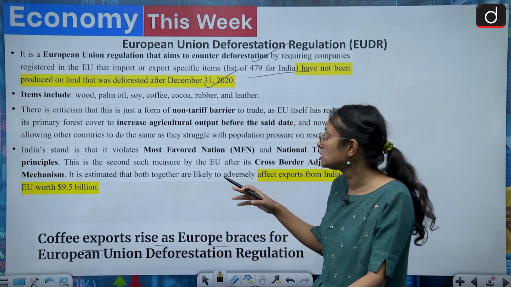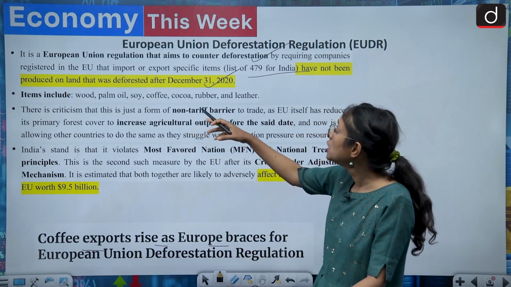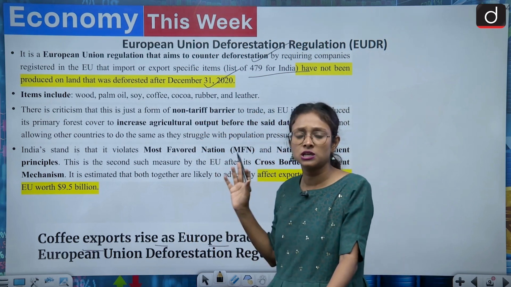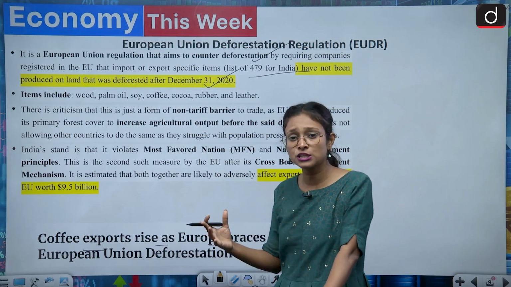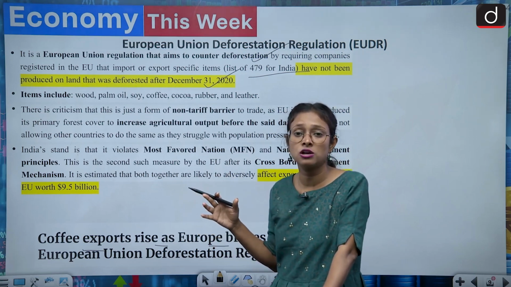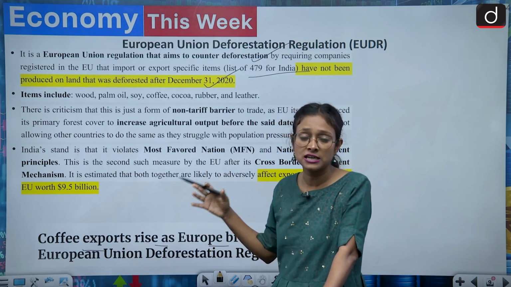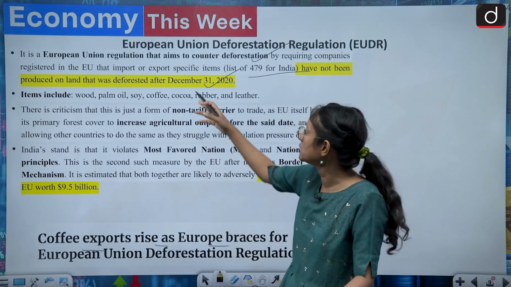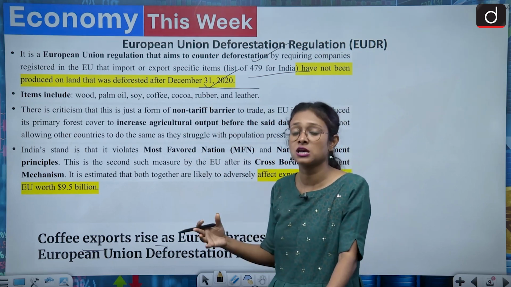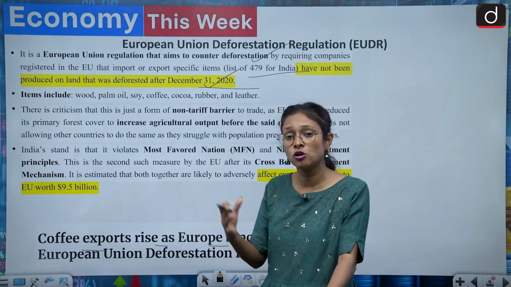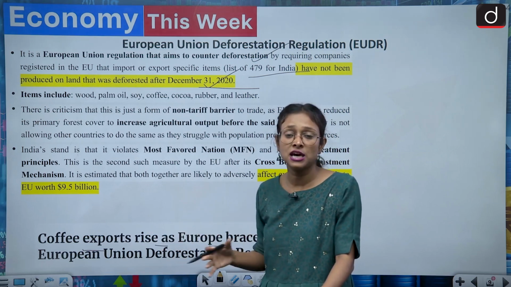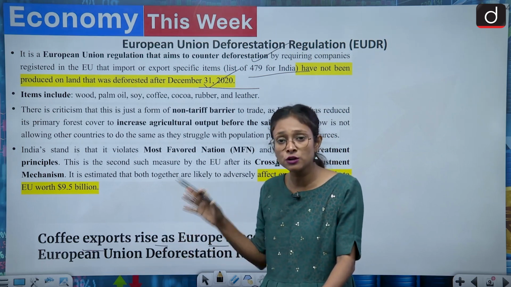And what items are included? Wood, palm oil, soy, coffee, cocoa, rubber, and leather. There is so much criticism related to this, because many exporters have said that the European Union and many European countries are already misleading on these things, and they are already crossing this particular deadline. So in such circumstances, how can they put such restrictions on us? Our economy is getting impacted. Those who are involved in such production activity are getting impacted. So in that scenario, it's very important to have an overview of this.